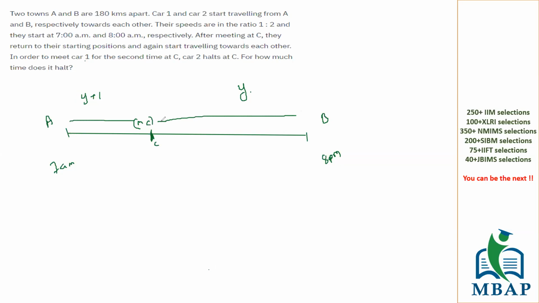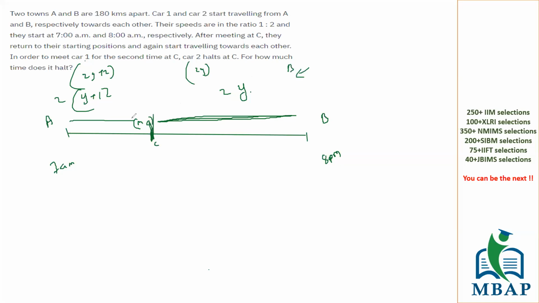Now if car 2 has to go back and come back, what is the amount of time which it's going to take? While completing the journey once, it took y hours. So going back and coming back will take 2 times the time. Similarly, A going back and coming back will take twice the time. So the time taken by A will be 2y plus 2 hours, and B is taking only 2y hours. And that's why B will reach faster.